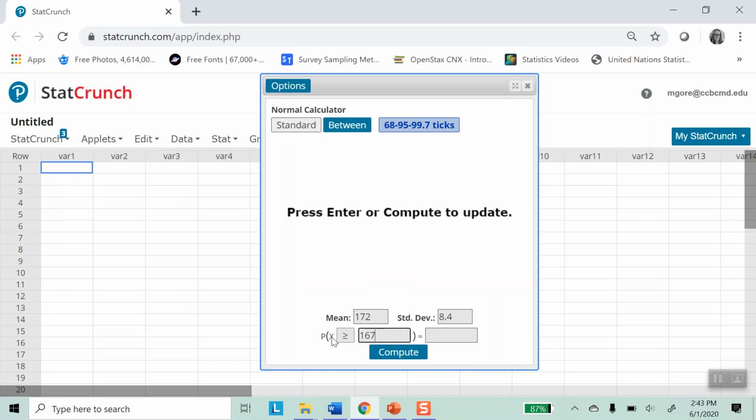It just says X. This is a sort of generic normal calculator. All X means here, and in all the times we use it with proportions and such, is where are we drawing a vertical line inside of our bell curve? Where does that vertical line fall? And of course, ours fell right at the value 167. And we would like to shade to the right of it, thus we have greater than.